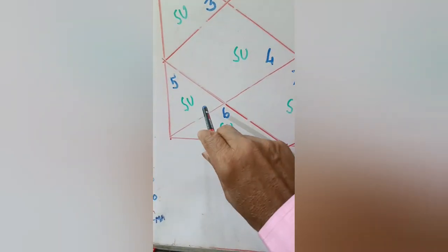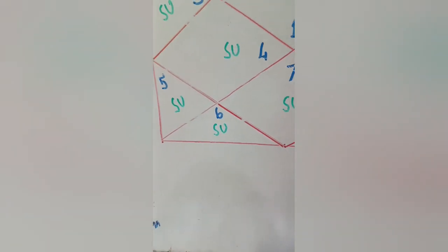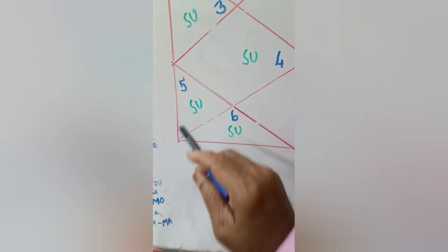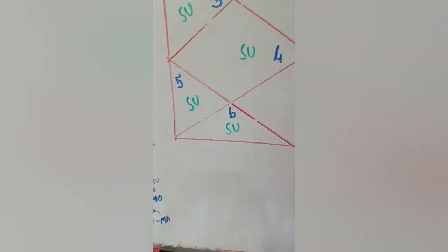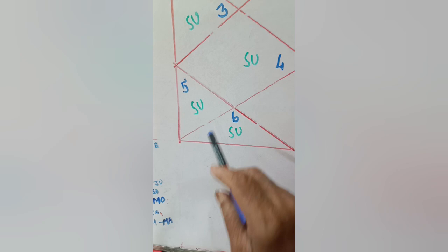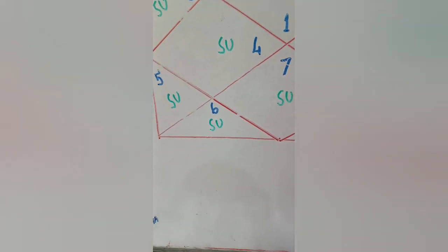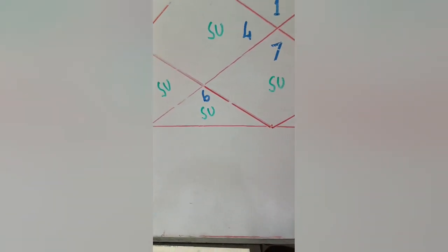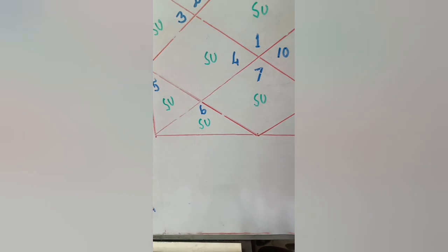So this is a very important house, the Purva Punya house. When Sun, the Atma, is posited there, the only condition is that this house should be free from Papkatari, malefic conjunction, and malefic aspect.